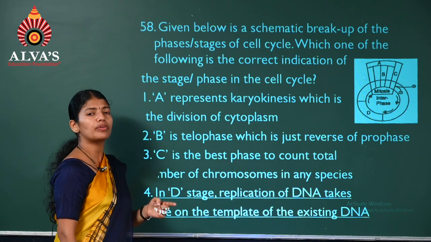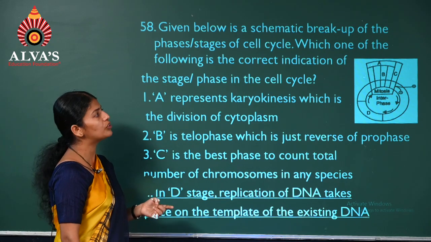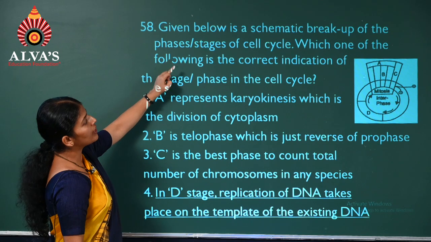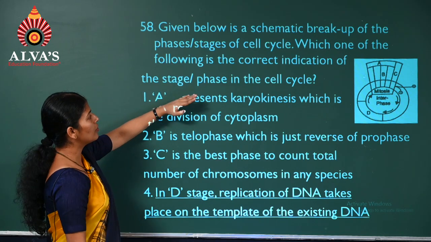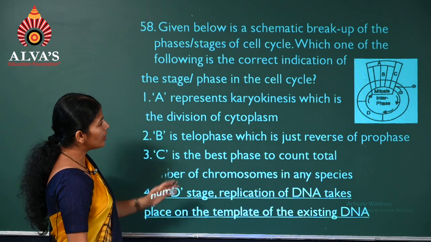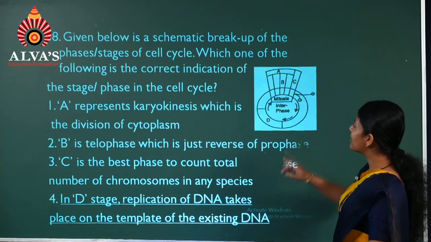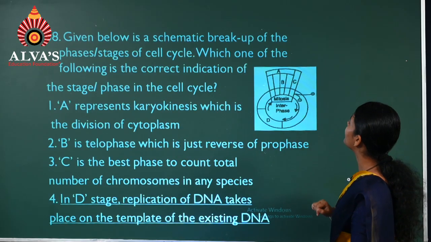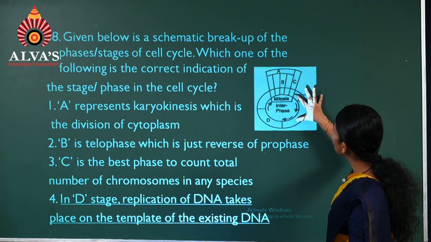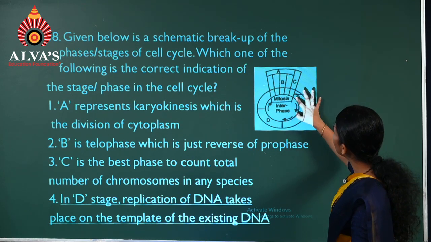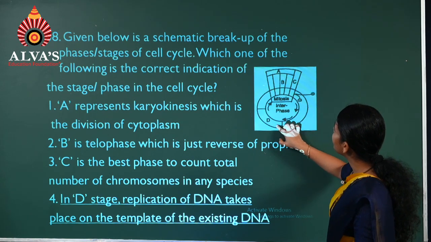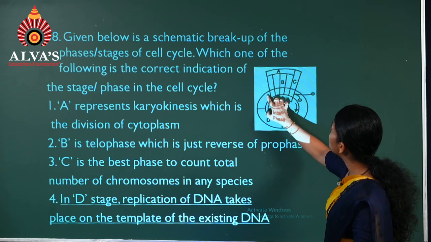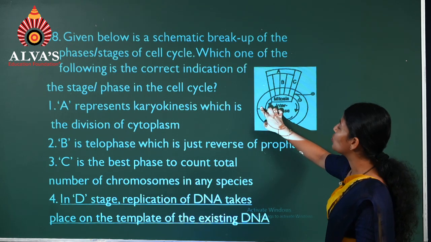Question number 58. Given below is a schematic breakup of the phases or stages of cell cycle. See here another question from cell cycle and division. Which is the correct indication you have to choose? We'll consider the diagram of cell cycle. See here, this part, it is G1, this is S, and this is G2.